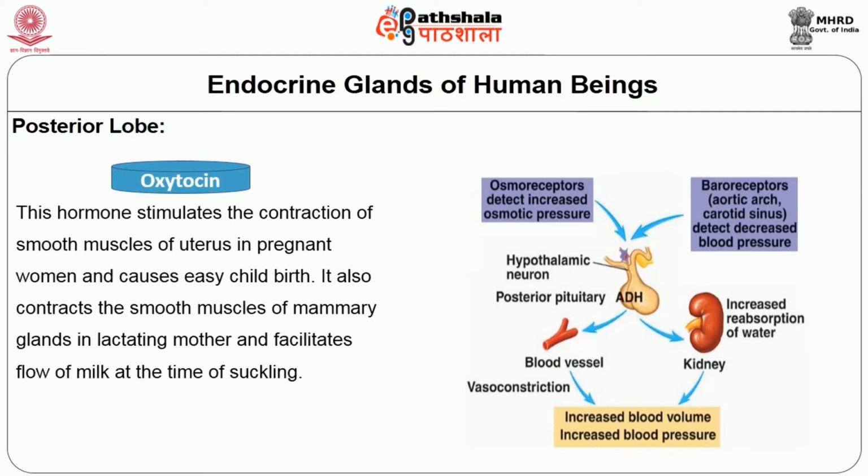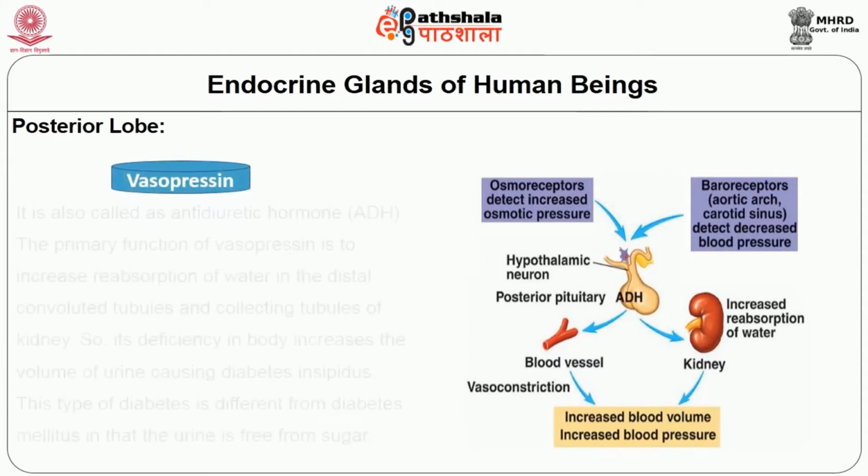This oxytocin hormone stimulates the contraction of smooth muscles of the uterus in pregnant women and causes easy childbirth. It also contracts the smooth muscles of mammary glands in lactating mothers and facilitates the flow of milk at the time of suckling. So this is the hypothalamus.